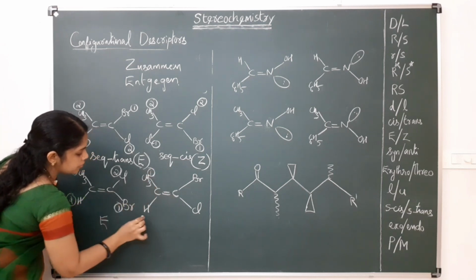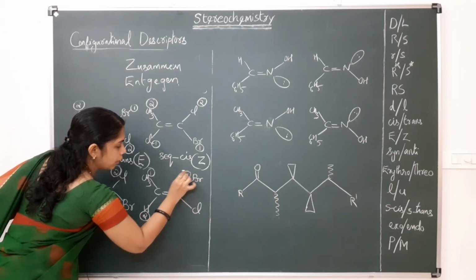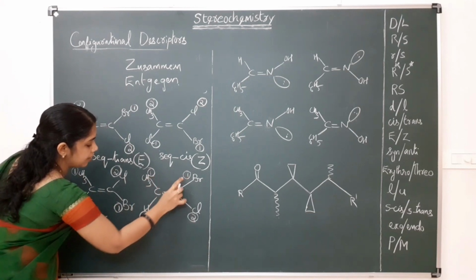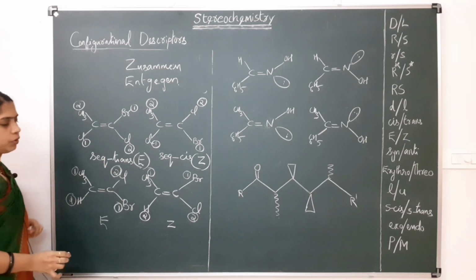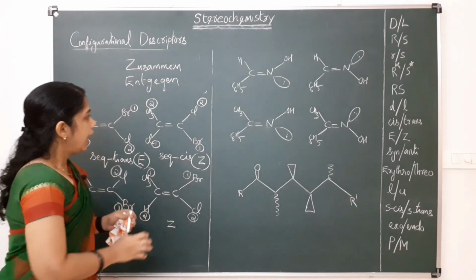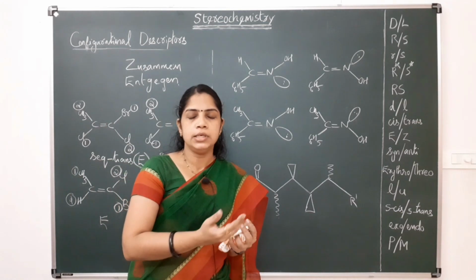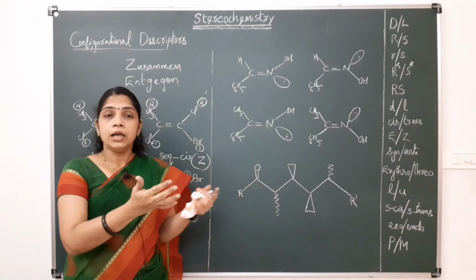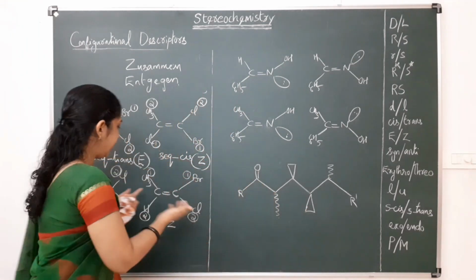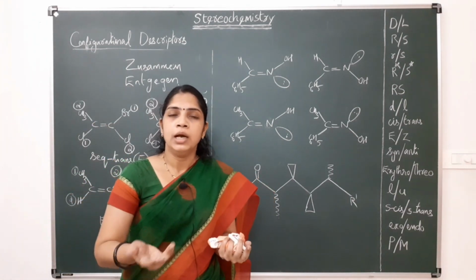Here methyl gets first priority, this has the second priority, and here it is bromine and chlorine. Bromine will get first priority and chlorine will get second priority. So here they are on the same side. So this has the Z configuration. Okay, E configuration and Z configuration. And as you know, these double bonded compounds, these alkenes, are diastereomers, isn't it? They are non-superimposable, but they don't have any mirror image relationship. But they are non-superimposable, so they belong to diastereomers.